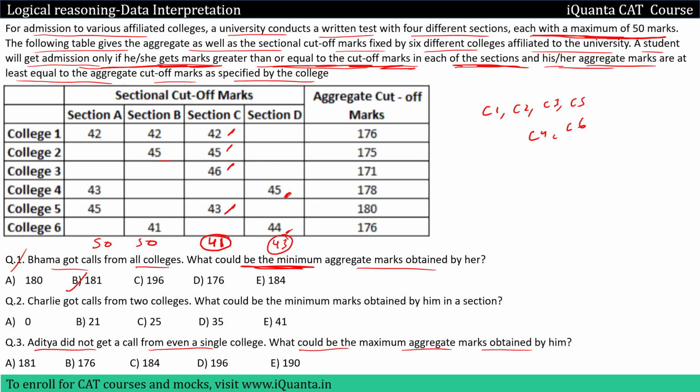What is the total of all these? Because we need to calculate the aggregate. It is 100 plus 84, 184. Okay. So option C will be the correct answer to the third question. Even this was not very tough. Okay. Let's try to solve the second question now.